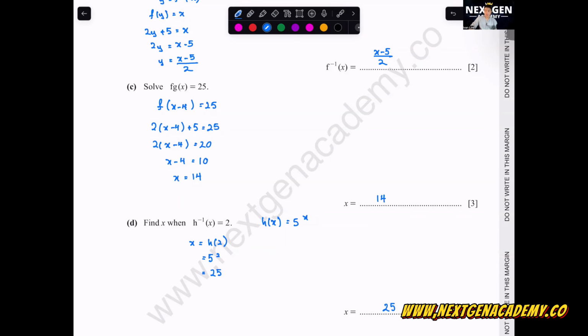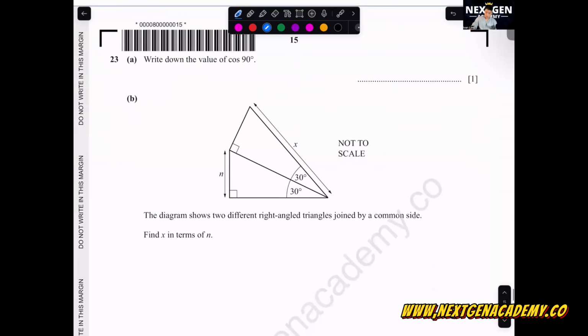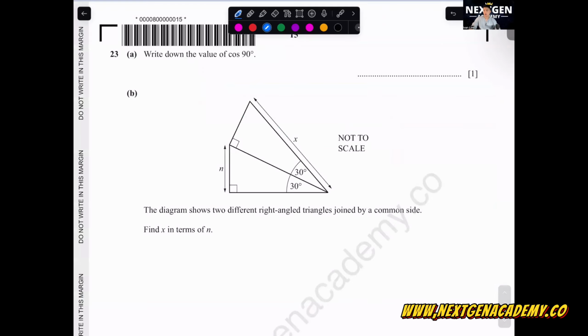All right, the next one, question 23. This is what I told you all about the trigo one. Make sure that y'all go and write down all the values for the special trigo angles, and you also need to know the graph.